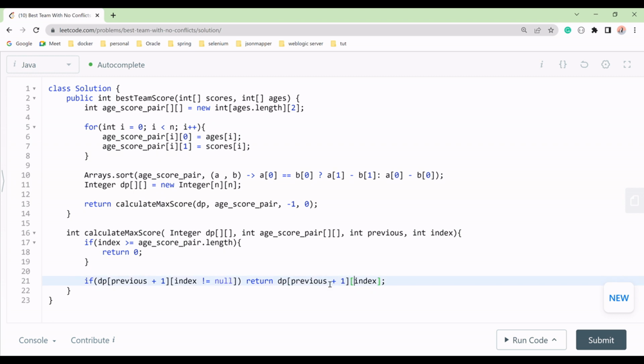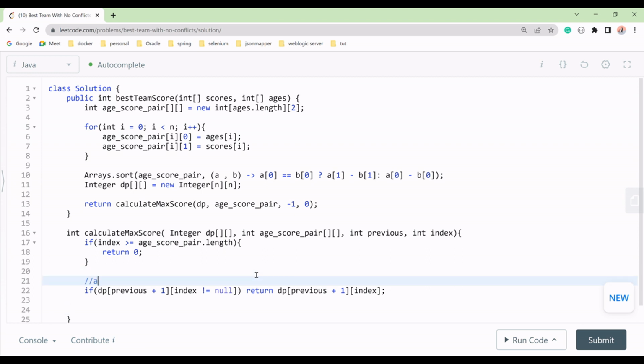I think we are good. Now if we have calculated, then we will return. If not, what we have to do, we have to write, let's suppose, already calculated subproblem.